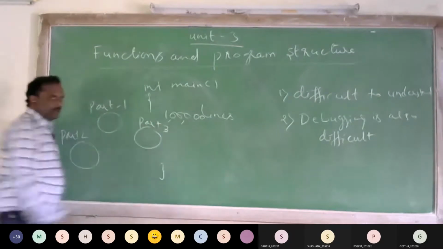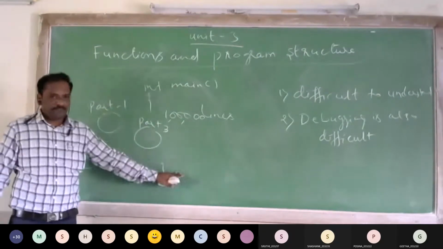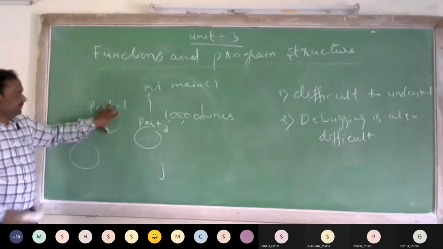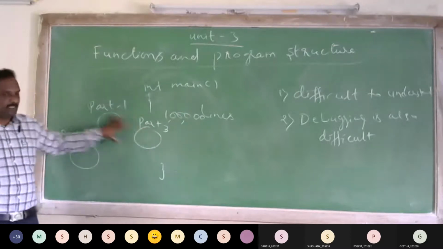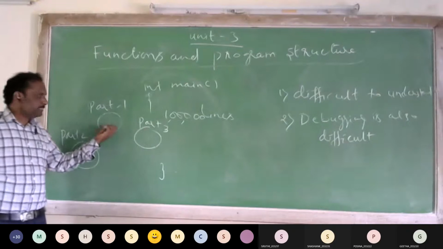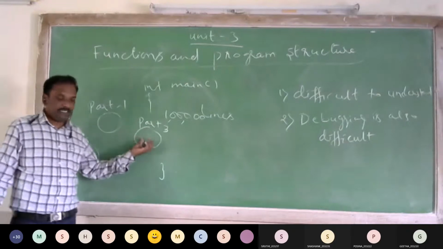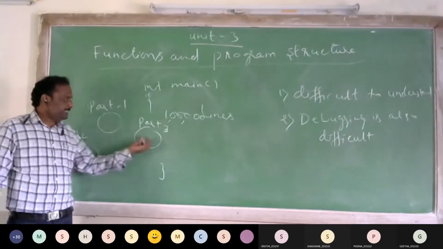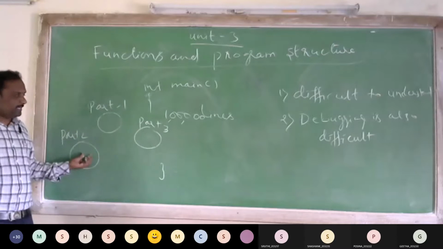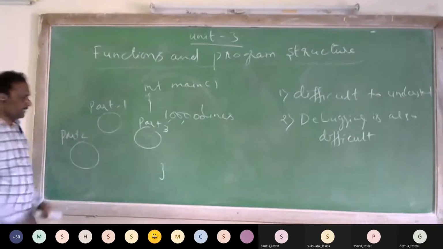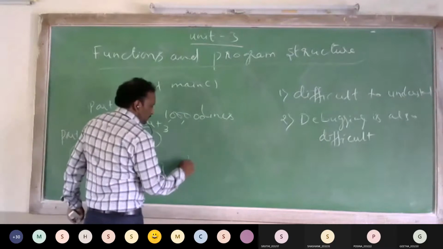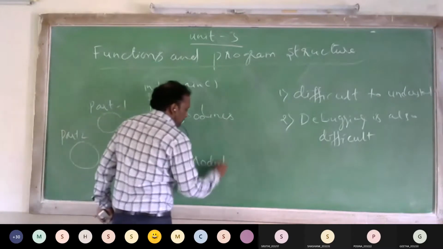So we divide the entire program into different units or different parts, such that each part will perform a specific task. So this is also called as modular programming.